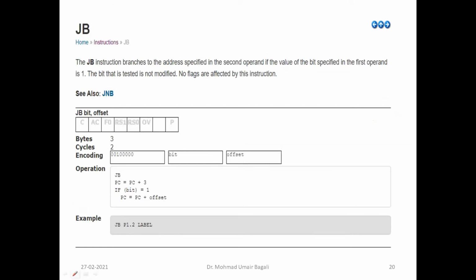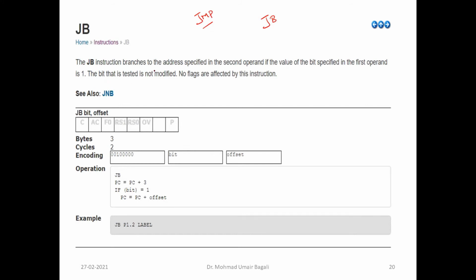Now next instruction is, I'm going in alphabetic order. Next instruction is jump. Now what will this jump do? So remember this jump instruction we have discussed. This is unconditional jump instruction. Jump JB. Now this is conditional.